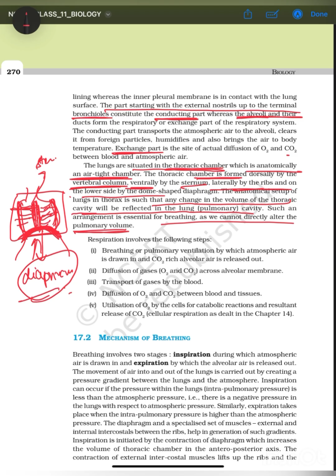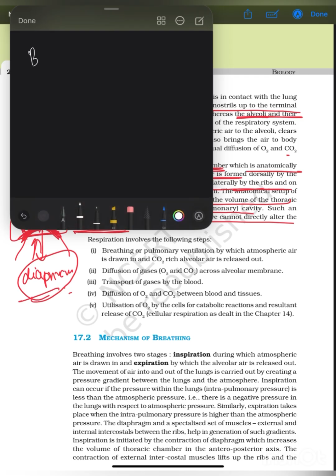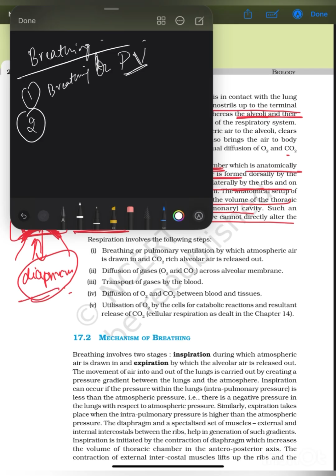So such arrangement is very important for breathing. Now what are the steps of breathing? What happens in breathing? Breathing contains these many steps. Firstly, we take in oxygen and release carbon dioxide. So this is called breathing or pulmonary ventilation, the intake of the oxygen and release of the carbon dioxide.